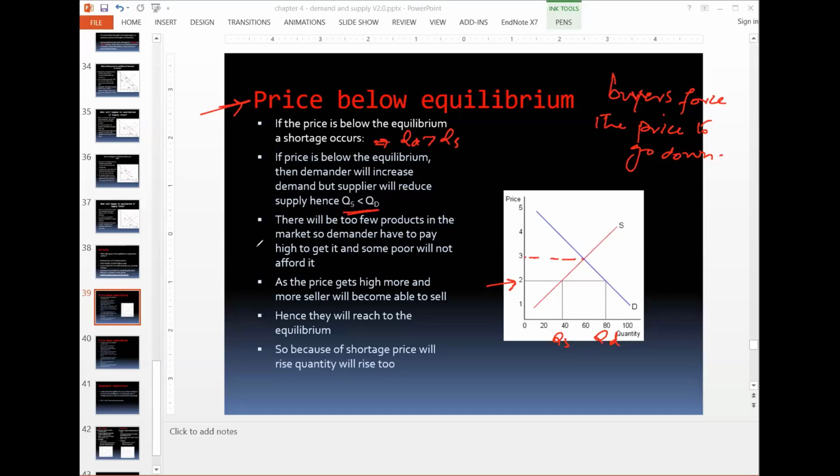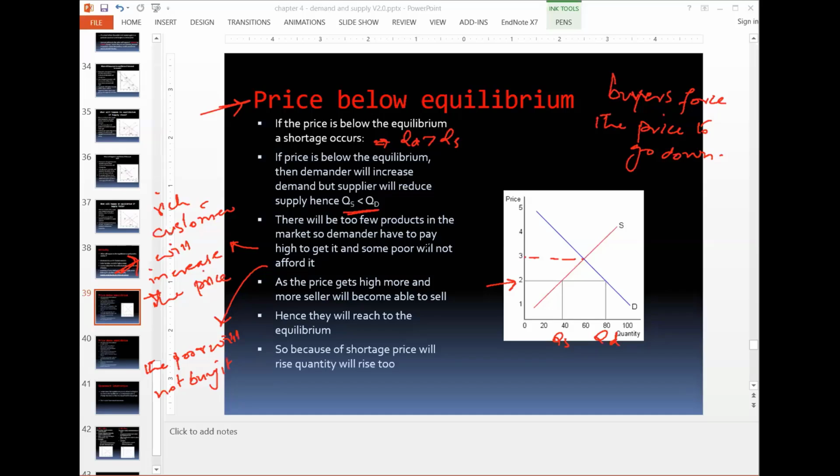The rich customer will increase the price as they want the product, and there's a shortage, so they will say to the seller, I will pay you a higher price, get me that product. But the poor will not buy it as they cannot afford it.